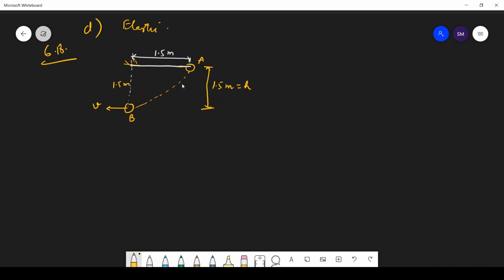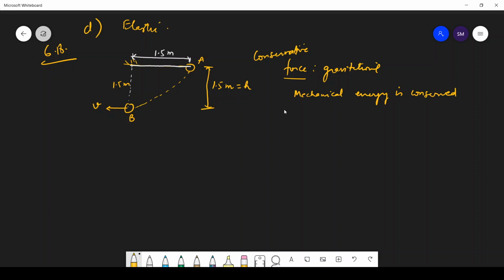So here the force that we are talking about is gravitational force, and this is a conservative force. So the work done only depends on initial and final position, and in case of conservative force, mechanical energy is conserved.